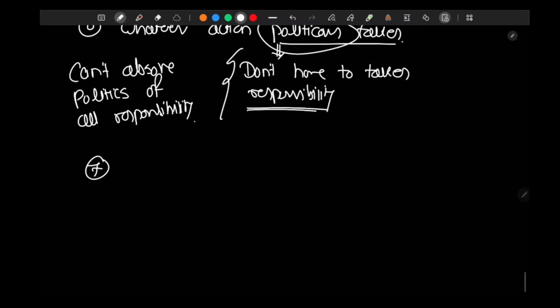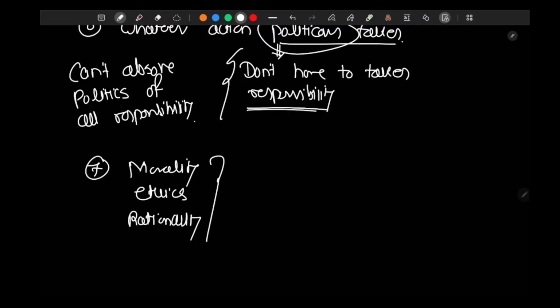The seventh principle is that morality, ethics, and rationality, these three can be used to avoid wars, right? The human race needs ethics. We do not need power. We do not need war. This is the idea as given by Tickner, and here we conclude the first great debate in international politics,